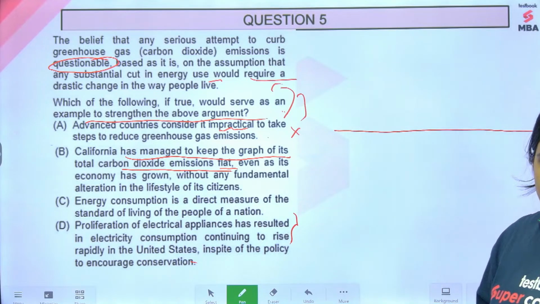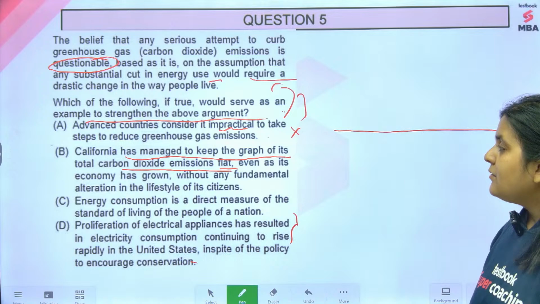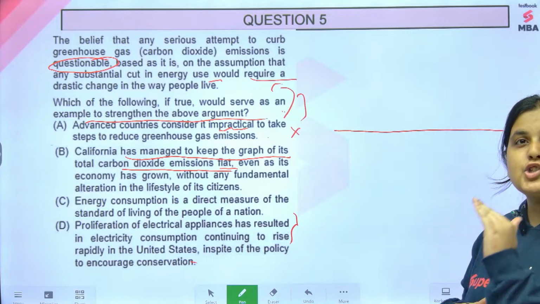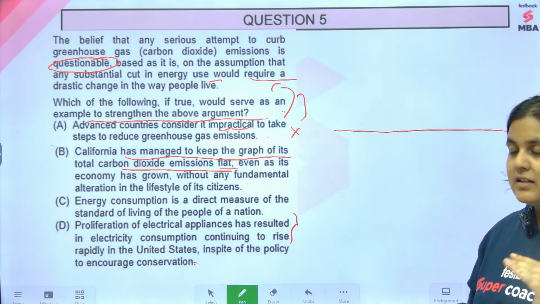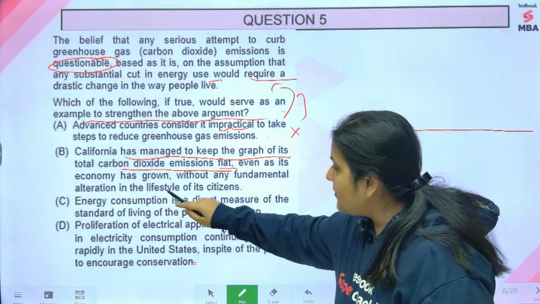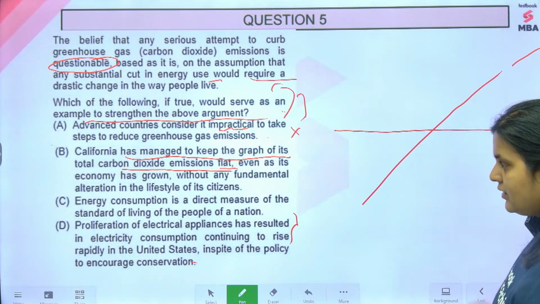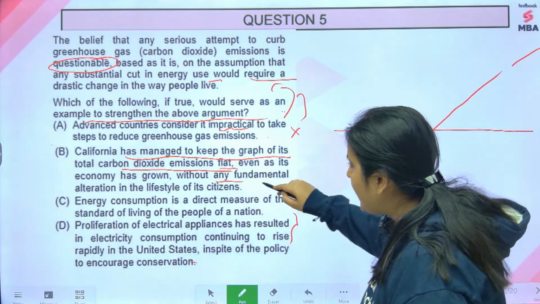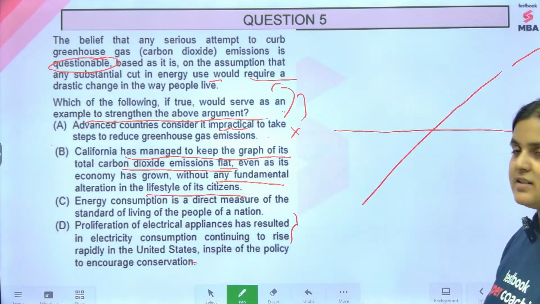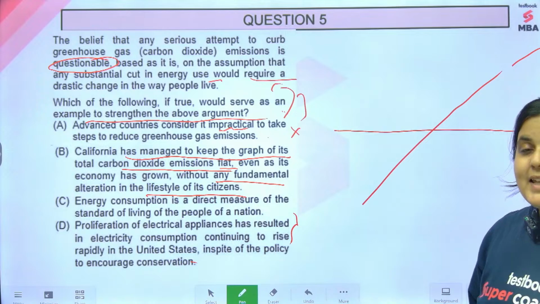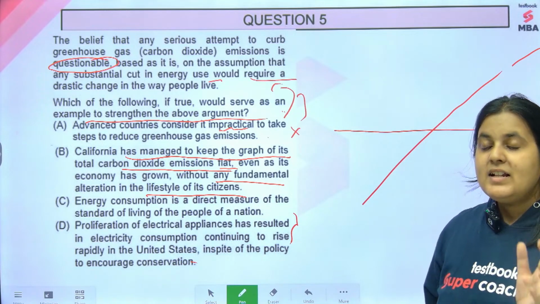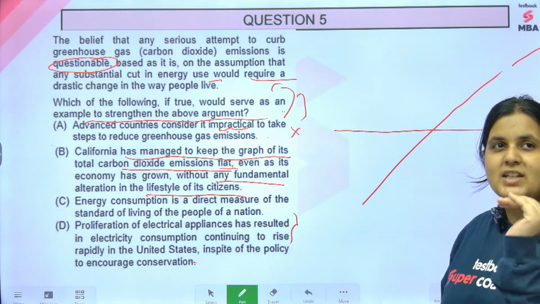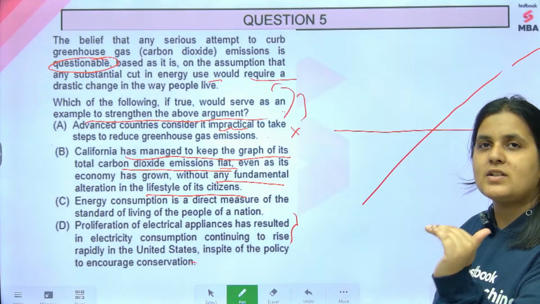The graph is flat, meaning their carbon dioxide emissions have not increased much. It has managed to keep the graph flat even as its economy has grown, without any fundamental alteration in the lifestyle of its citizens. Meaning the lifestyle has not changed, there have been no drastic changes, and still it has managed to keep the graph of its total carbon dioxide emissions flat.